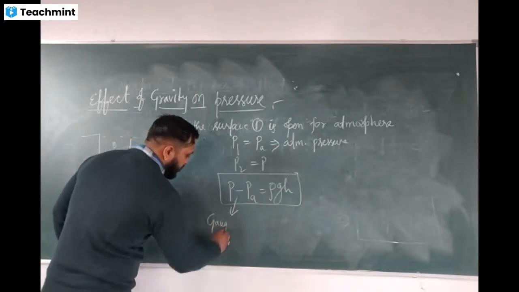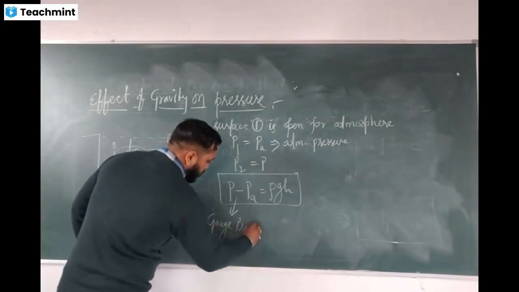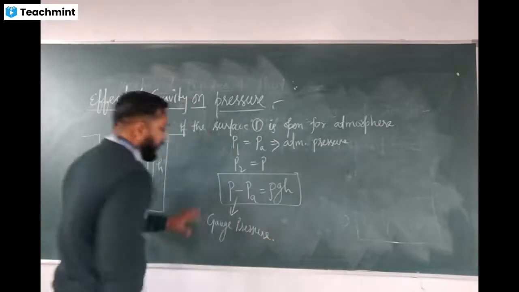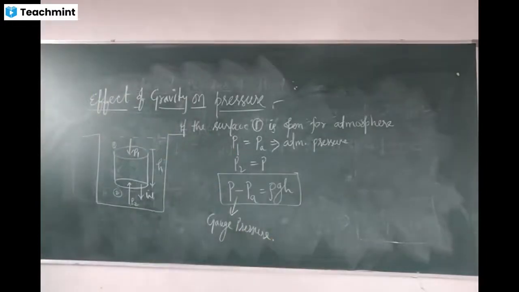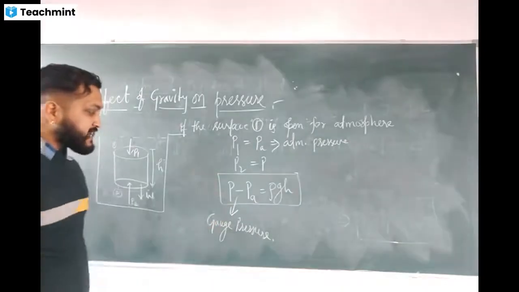Sometimes the difference between the pressures is known as gauge pressure. Clear?